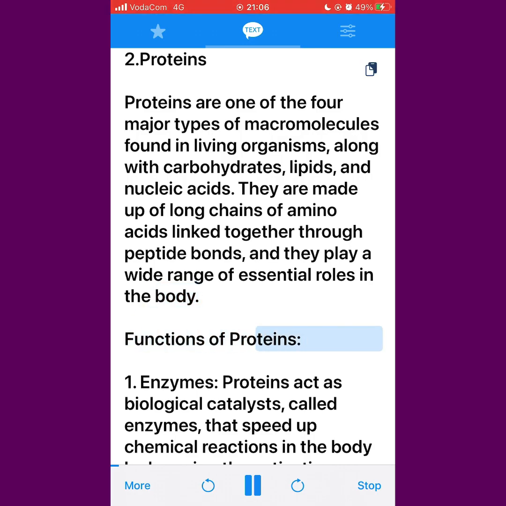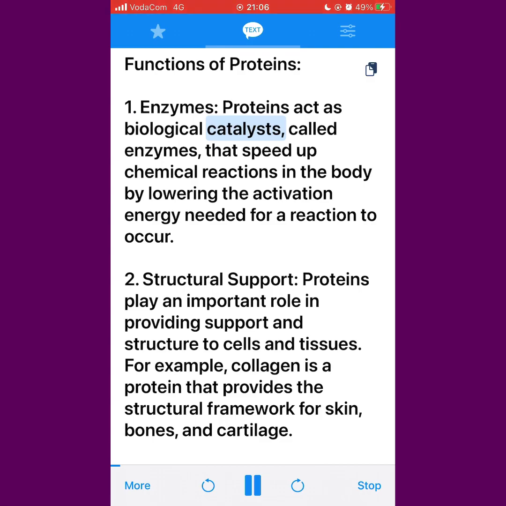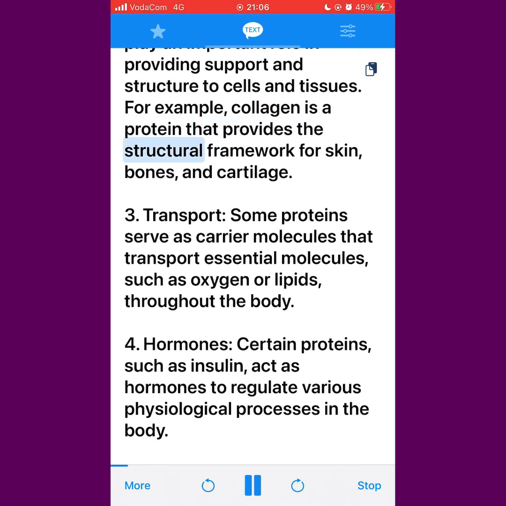Functions of proteins. 1. Enzymes. Proteins act as biological catalysts, called enzymes, that speed up chemical reactions in the body by lowering the activation energy needed for a reaction to occur. 2. Structural support. Proteins play an important role in providing support and structure to cells and tissues. For example, collagen is a protein that provides the structural framework for skin, bones, and cartilage.